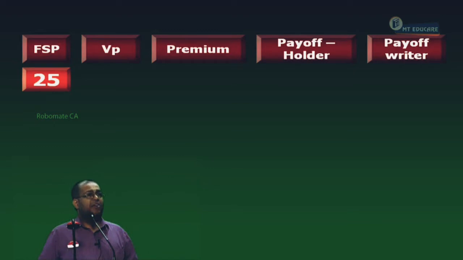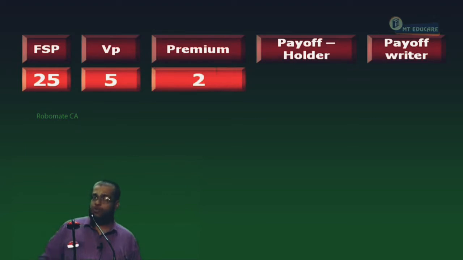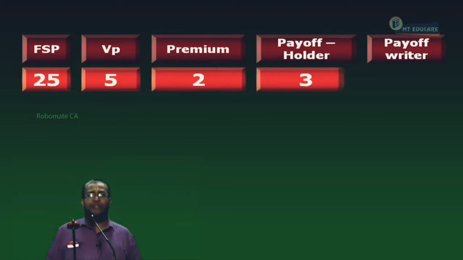I have a right to sell at 30. A share is worth how much? 25. Will I exercise the right? Yes, I will sell at 30, a share worth 25. What is the worth of the put for me? 5 rupees. I get 5 rupees from the put. For getting this value I had already paid a premium of 2 rupees. So the holder makes a profit of 3.